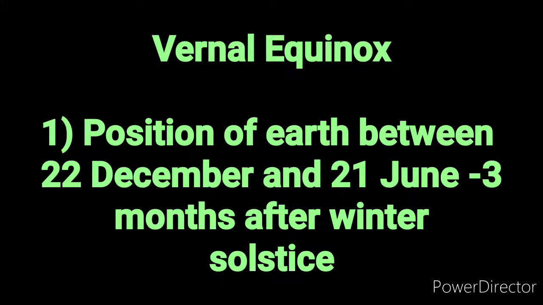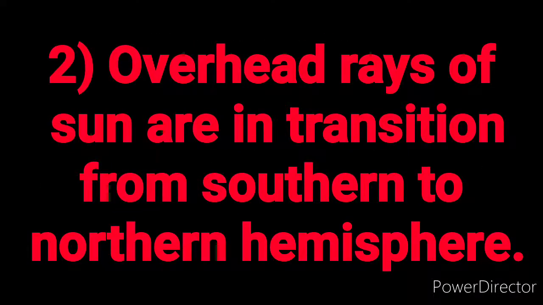Same, the position of earth between 22 December and 21 June, which is just 3 months after the winter solstice. During this position also, the overhead rays of the sun are once again directly on the equator, and they are in transition from the southern to the northern hemisphere.